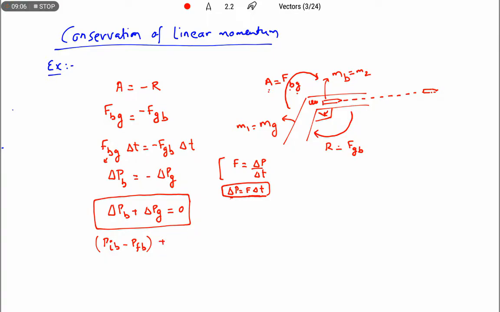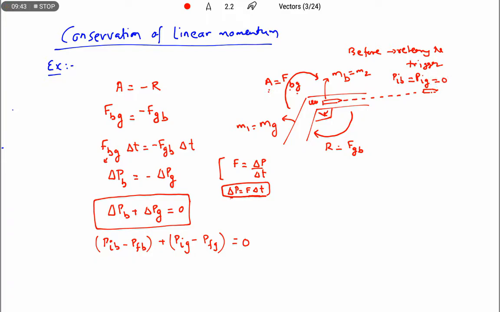Next, the initial momentum of the gun minus the final momentum of the gun equals 0. We know that before releasing the trigger, the initial momentum of the bullet and the initial momentum of the gun are both 0.